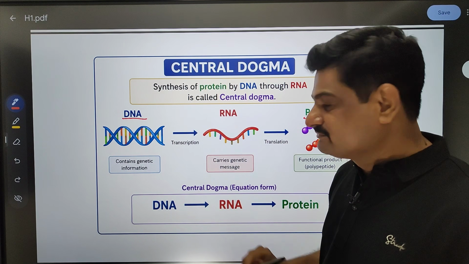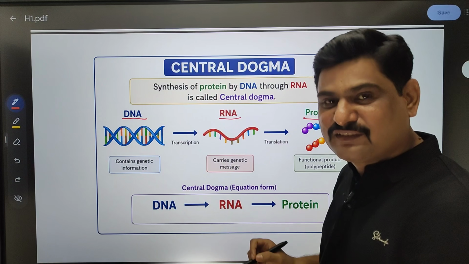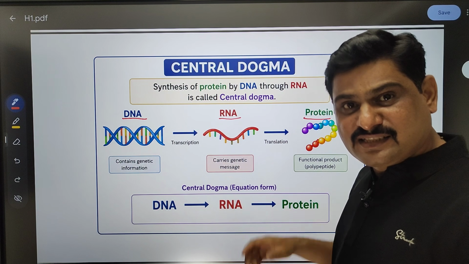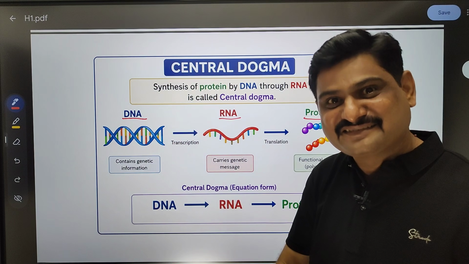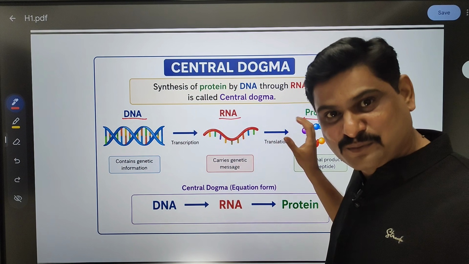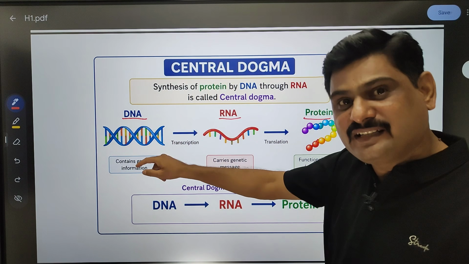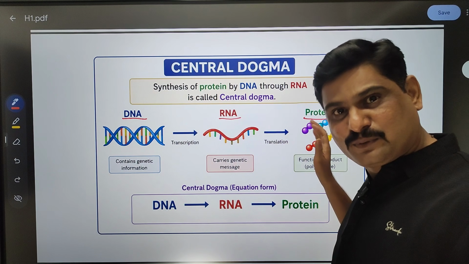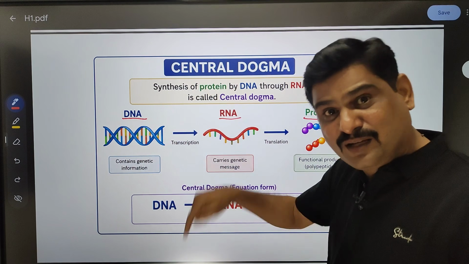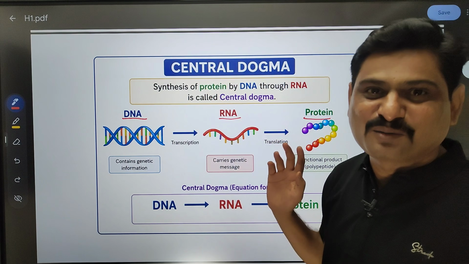But DNA needs RNA. Why? Just now we discussed. So synthesis of protein is done by DNA, but it needs RNA. Protein is synthesized by DNA because DNA is having the information. So synthesis of protein by DNA through RNA is called the central dogma.